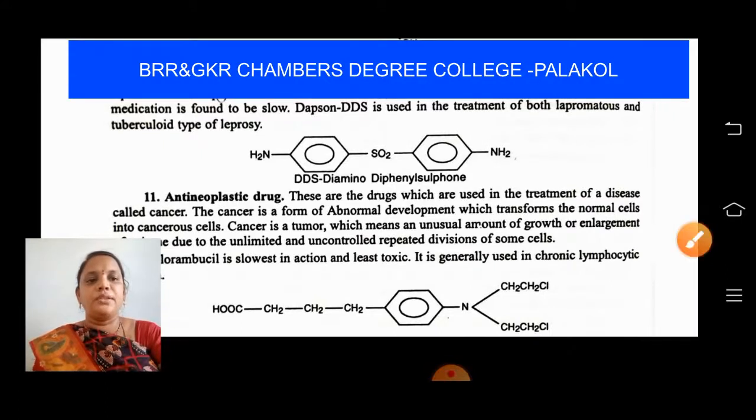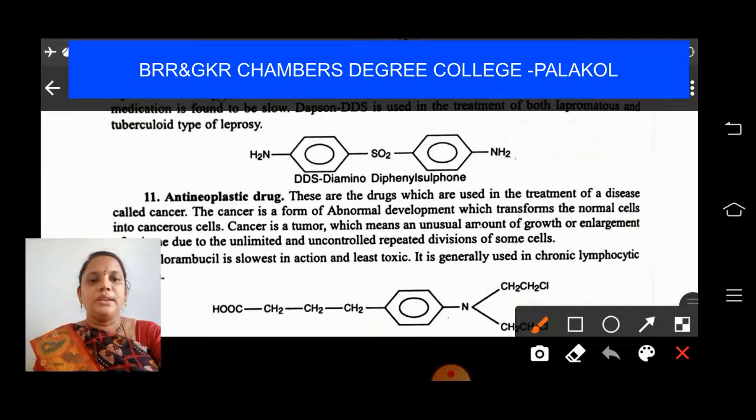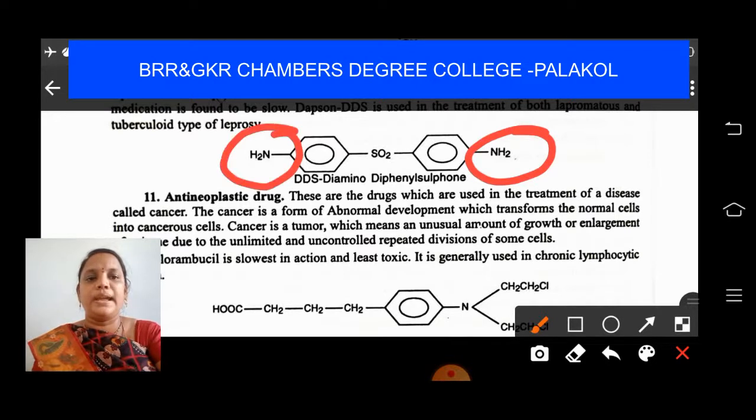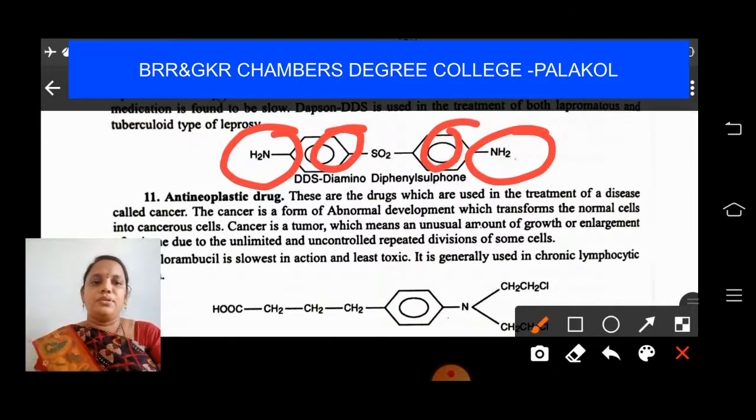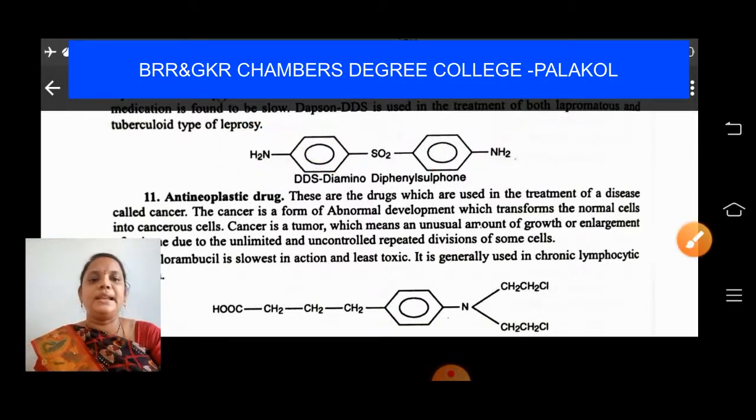If you observe the drug Dapsone, diamino diphenyl sulfone, NH2 group, diamino, this is diphenyl sulfone. Okay, this is an anti-leprosy drug. Next,